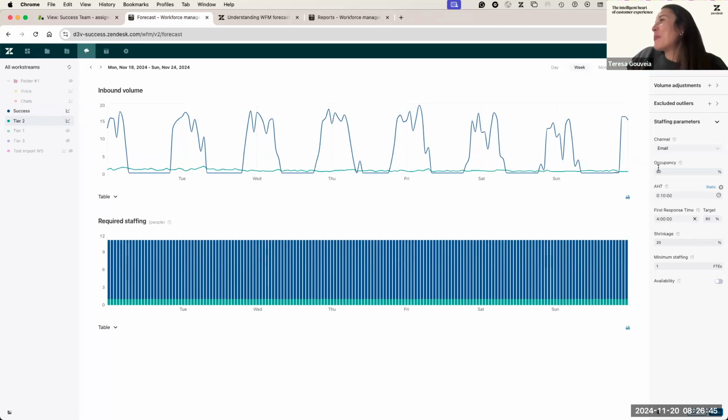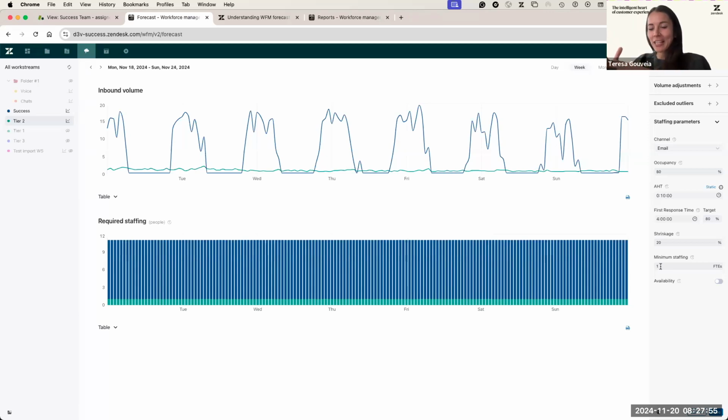So then the rest of the parameters, so we have shrinkage. So I would say similar to the occupancy, this is a value that we add here, but you can play around with this. So shrinkage accounts for, I'd say, the time that an agent is not available to work. And this can be, let's say, non-productive activities, or this can include as well time off, etc. So this works like a buffer. Okay, it's difficult for me to say, okay, this is like 0.3 of an agent that we're adding to your required staffing, but think about this as a buffer that we add here, depending on the number that you select. And the industry standard is around 15-20%, so you can play around with this as well.